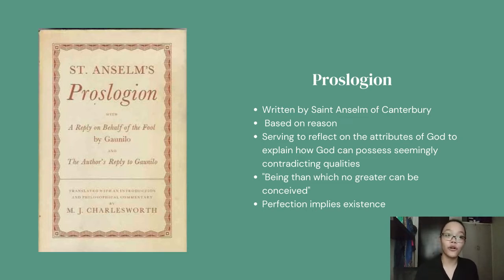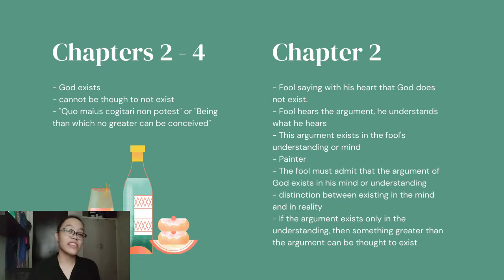In chapters 2 to 4 of his work, Saint Anselm introduces a new argument. This is what we call the ontological argument. There are other versions of this argument that are employed by Baruch Spinoza and René Descartes, which are not the same as Anselm's. In these chapters, Anselm is going to prove that God exists and that he truly is. In chapter 3, he argues that God cannot be thought to not exist. But not only that, he also argues that God is the greatest being and that there are no other beings above him.